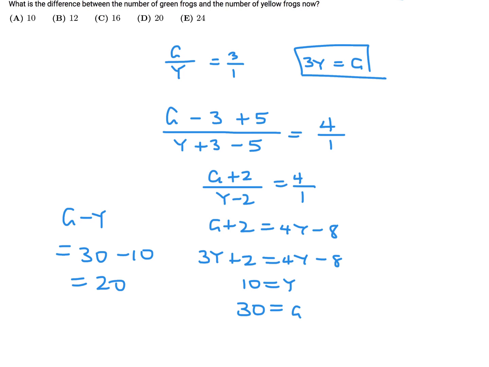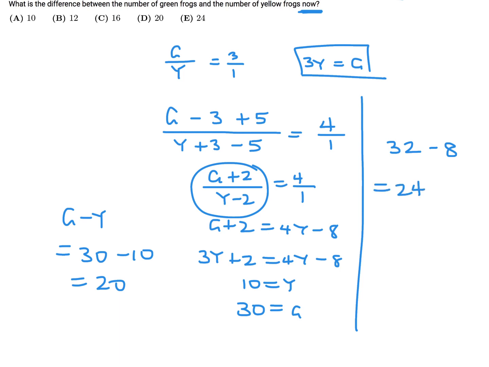Hold on. So I messed up here. That's initially. Oh, they want now. Oh boy, that's a key there. The word now. Okay, now it's G plus 2, which would be 32, and now it's y minus 2, which should be 10 minus 2, which is 8. So 32 minus 8, which is 24. Oh, the importance of reading the question carefully, and that would mean the answer is E.